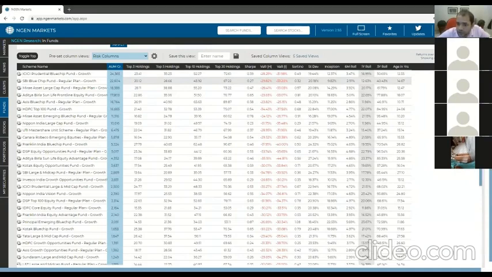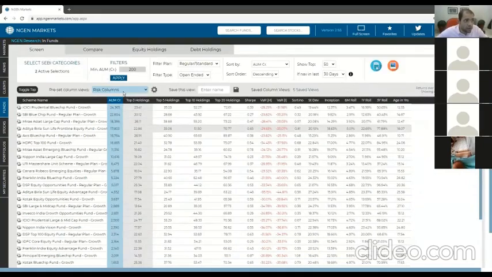Somebody had a question in the chat asking how frequently the portfolio is updated. NAVs are updated on a daily basis, and in terms of the fund holdings, they are updated as and when the data is received, which is pretty much around the 10th of every month. And as I said earlier, we check for the update every day. So if it comes on the 8th, it will be here on the 8th. Some funds actually are up to date before the 10th, some are late, which happens about the 11th.